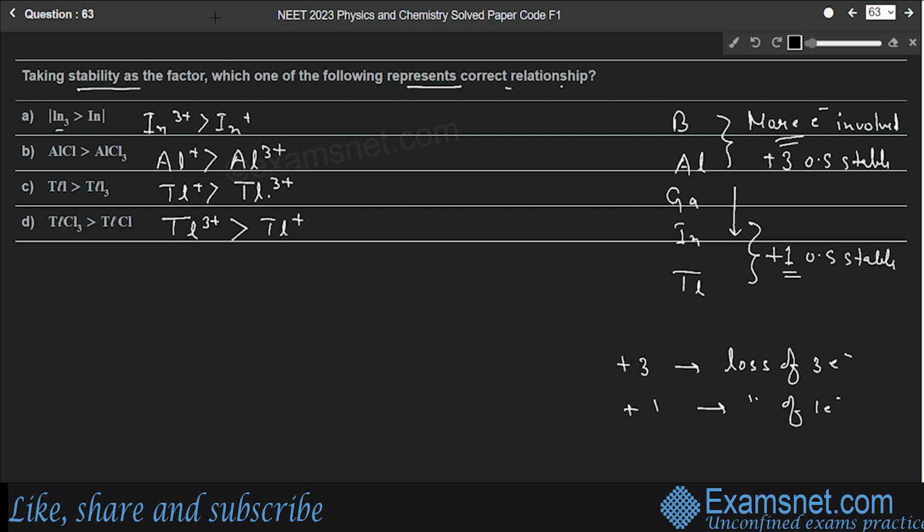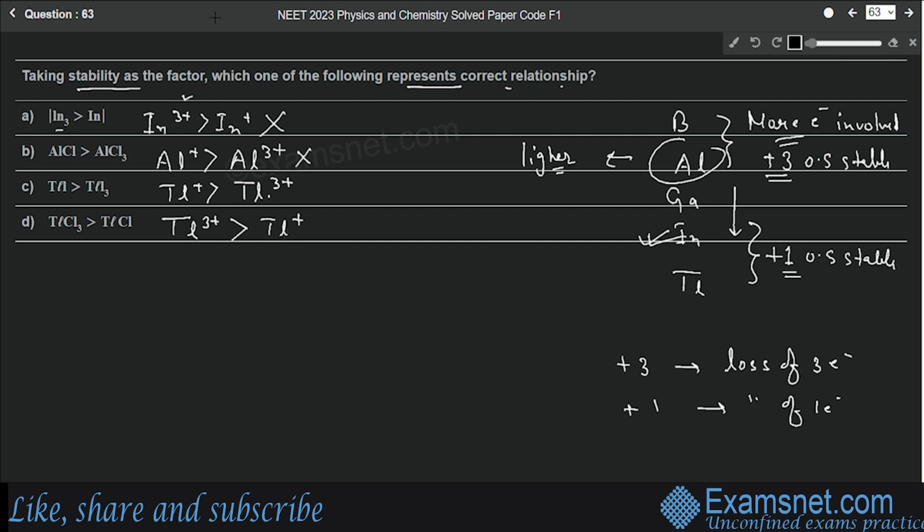So let's see. In the first option we have a heavier element, indium. So in this, plus 1 oxidation state will be more stable, but here it is given that plus 3 is more stable, so this is not correct. Then in the second option, aluminium. Aluminium is a lighter element, right? So for lighter elements, plus 3 oxidation state should be more stable, but here it is given that plus 1 is more stable than plus 3. So this is also incorrect.